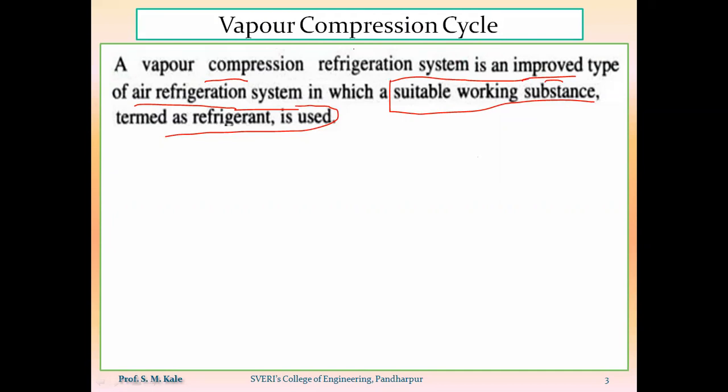That means in case of vapor compression refrigeration system, instead of air as a refrigerant, we are going to use another suitable refrigerant which will change its phase from liquid to vapor and vapor to liquid.